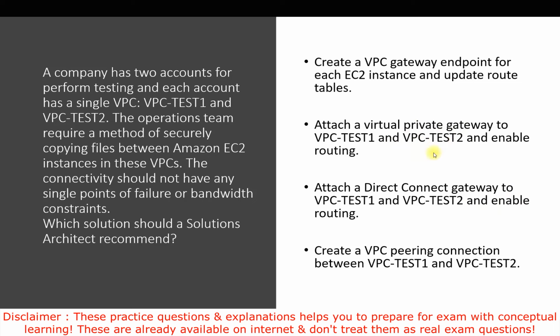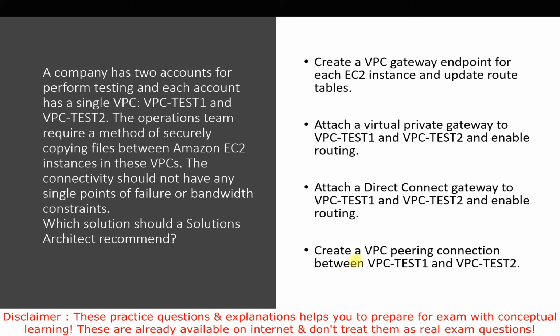Similarly, like a VPN connection, Direct Connect is a dedicated connection between your organization and the AWS Cloud VPC. In that case we have the dedicated connection, but here we want to connect the two VPCs with the EC2. I don't think it is best suitable in this case, so I'll not go with this one. And the last option is create a VPC peering connection between VPC test 1 and test 2.